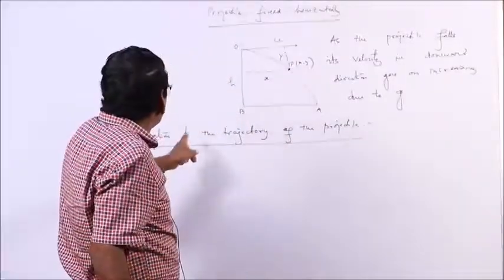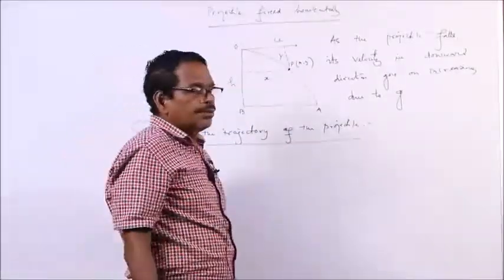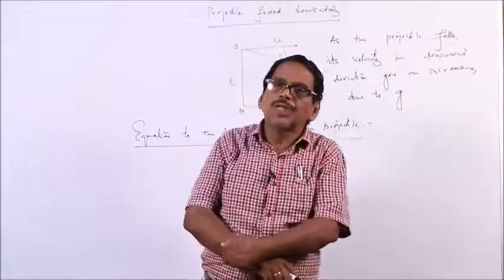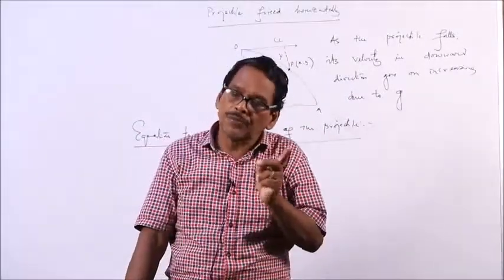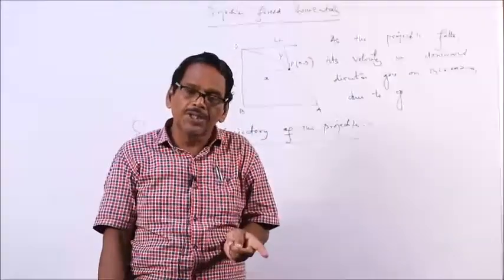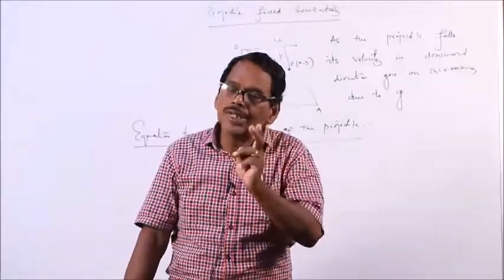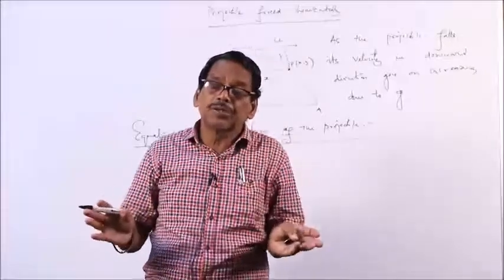So, in order to find out the equation to the trajectory, let us consider a point P on the path of the projectile. Suppose the coordinates of the point P are x and y, and find the relation between x and y and see what type of equation it is.